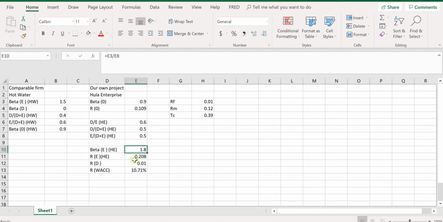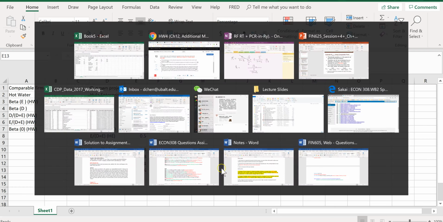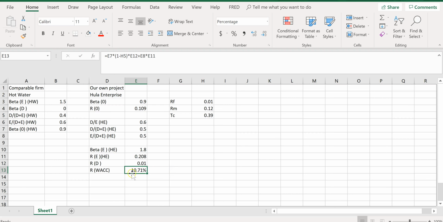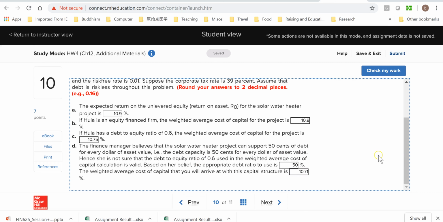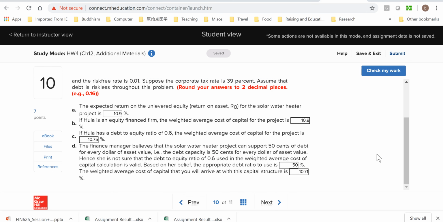Hence, the cost of equity will also be automatically changed, and everything else. So I can just directly copy this number here. So the new weighted average cost of capital will be 10.71%. That's the final part of the answer.